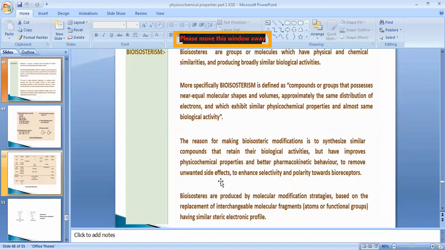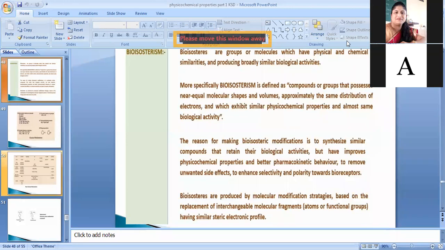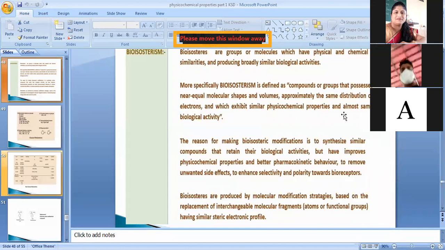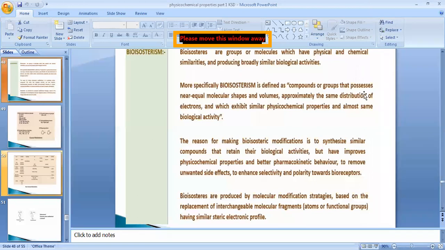Suppose the drug molecule has a hydrogen atom, and that drug molecule is going to provide us acidity in the stomach, so we can replace that hydrogen with another monovalent atom to reduce its unwanted side effects and to enhance selectivity and polarity towards the bioreceptors.